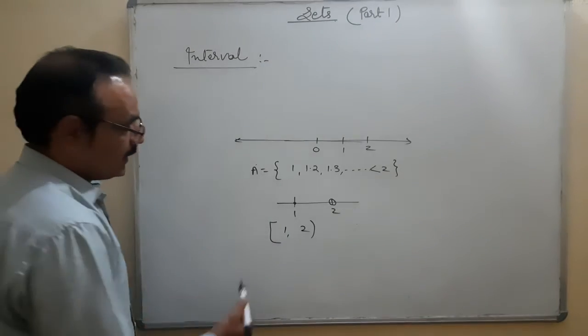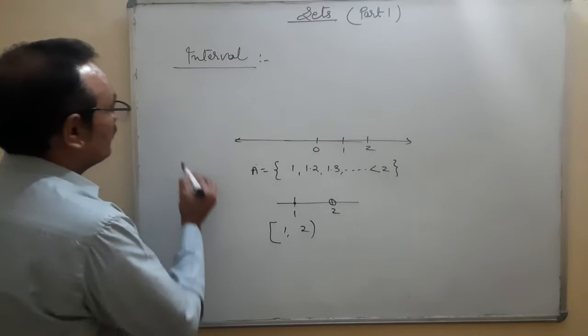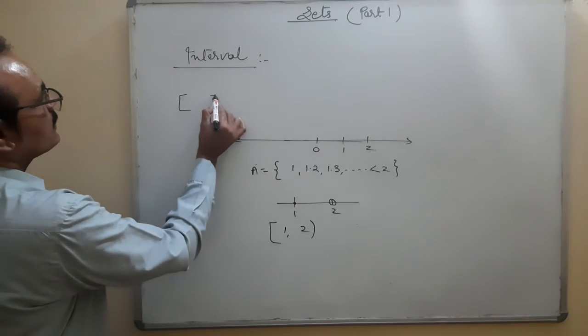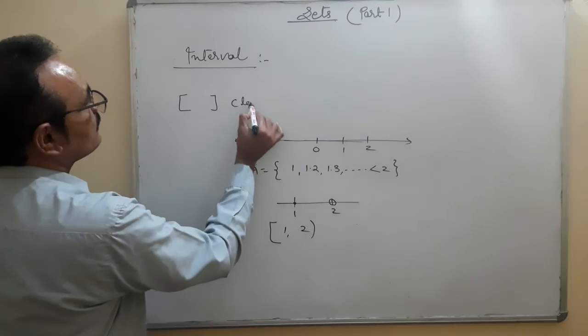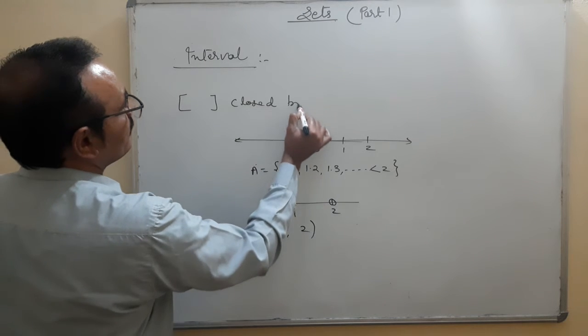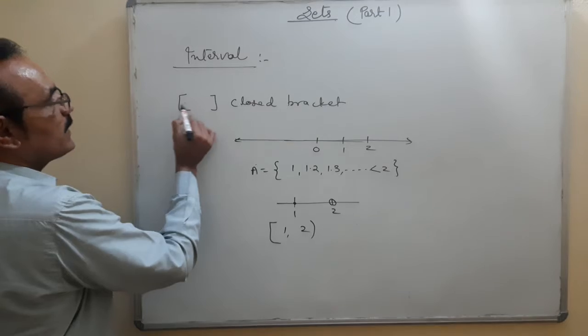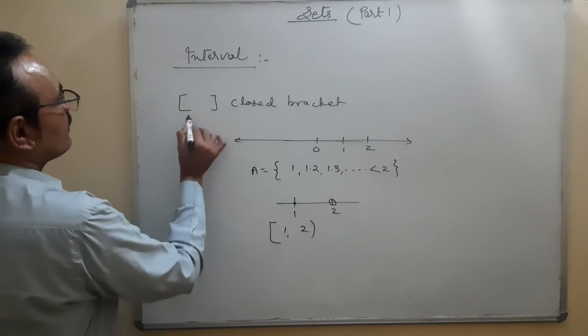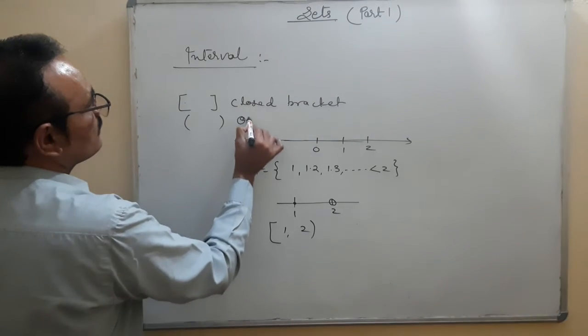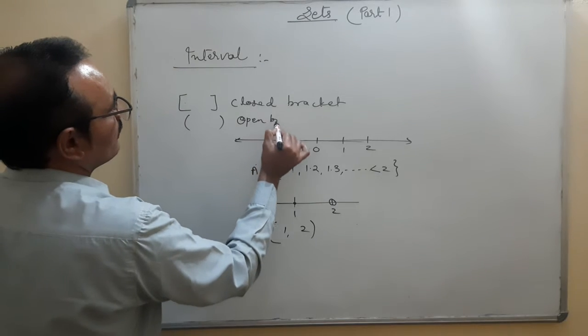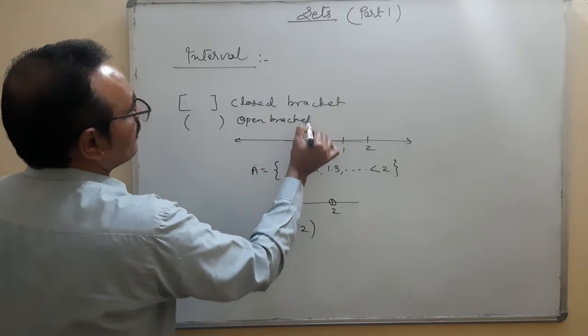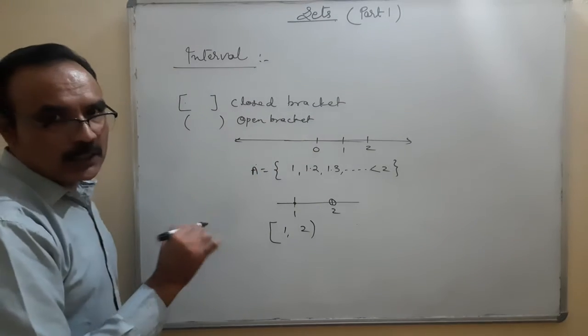And if I write the bracket in this way, it is called a closed bracket. What does it mean? Both the extreme elements are included. This is the open bracket: both the elements are not included.